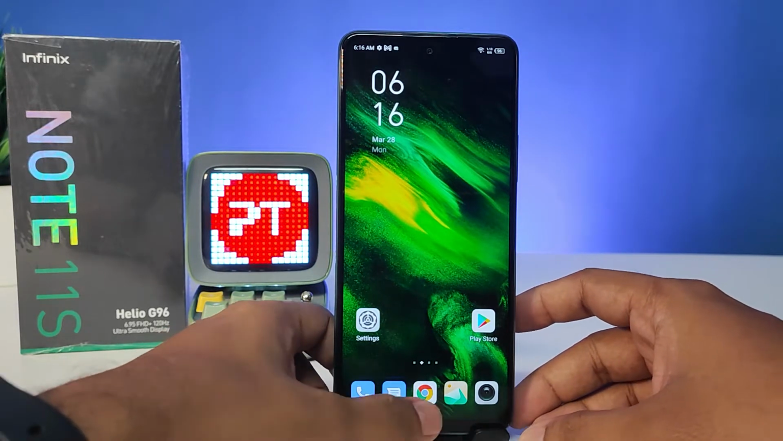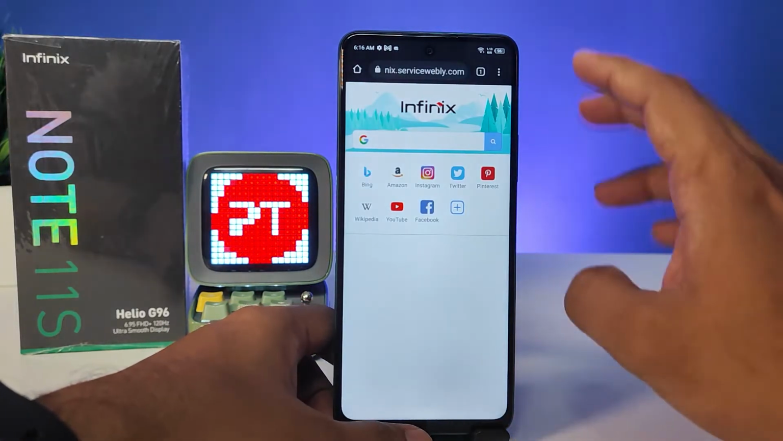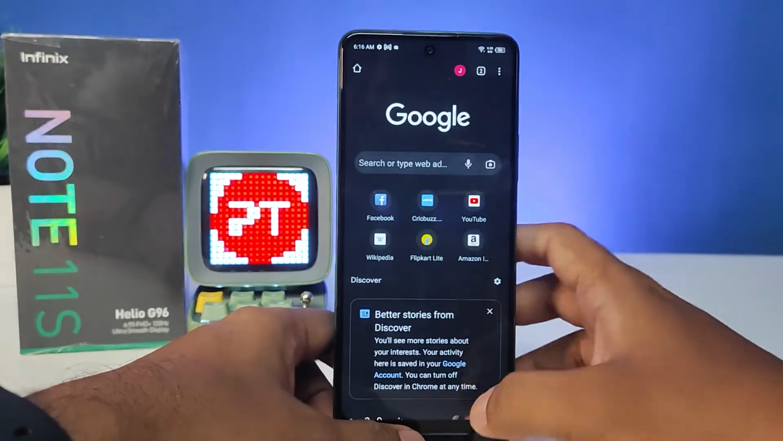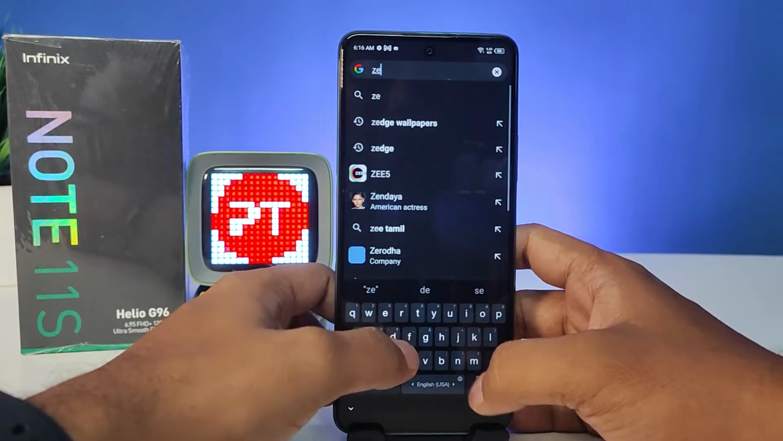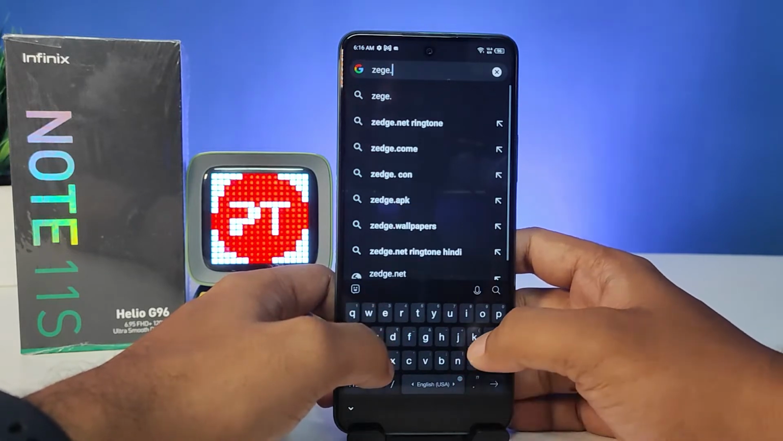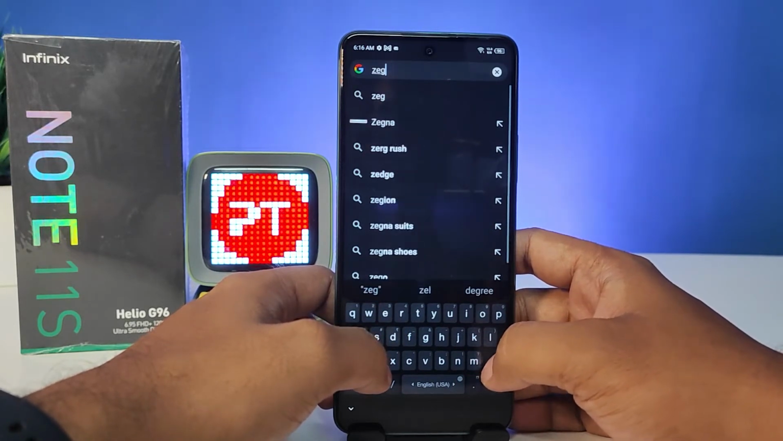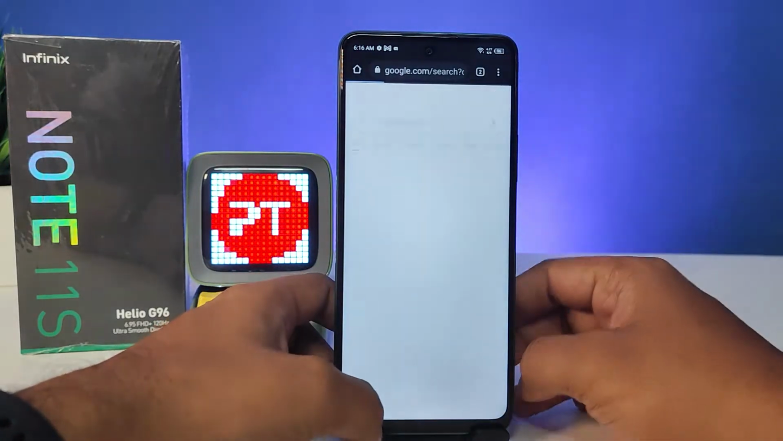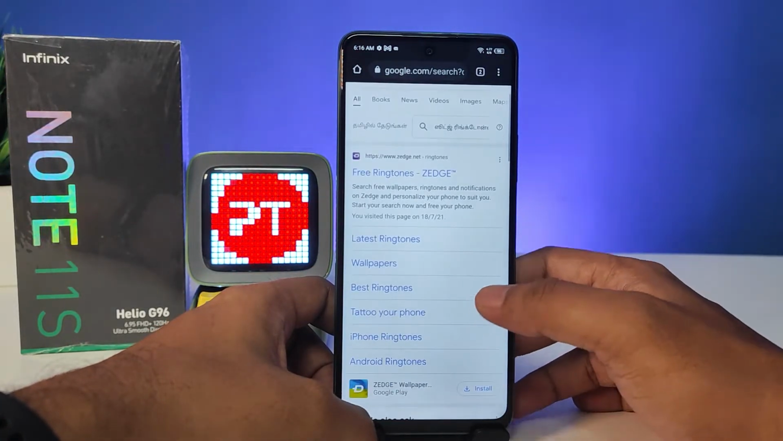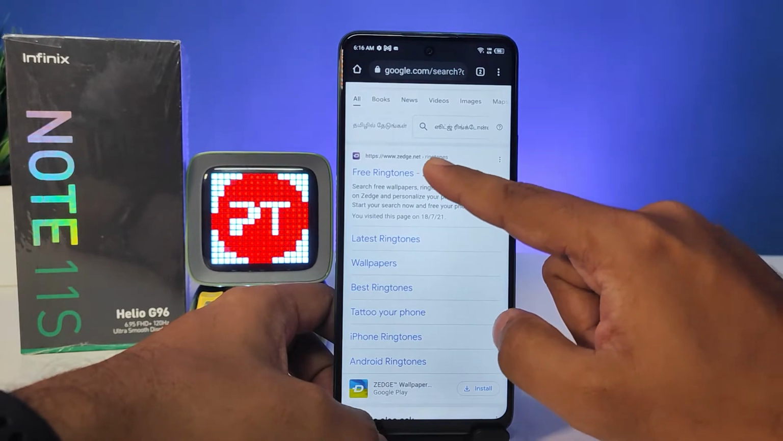First of all, we need to open Chrome browser, then click New tab. Then you need to search zedge.net. Now you can open the page.